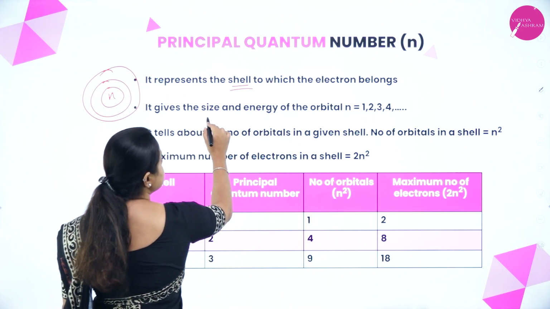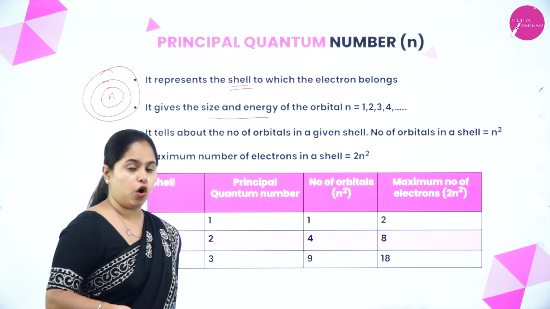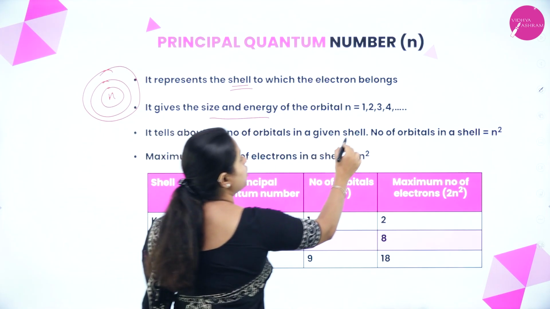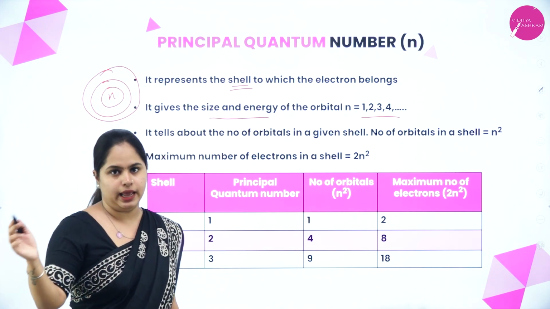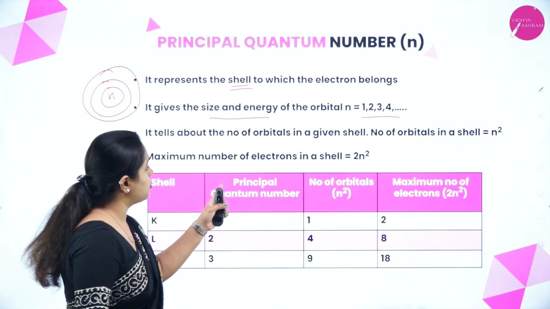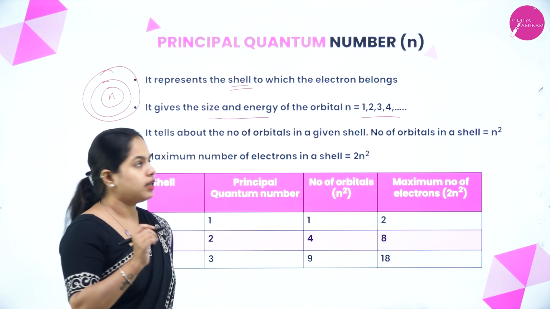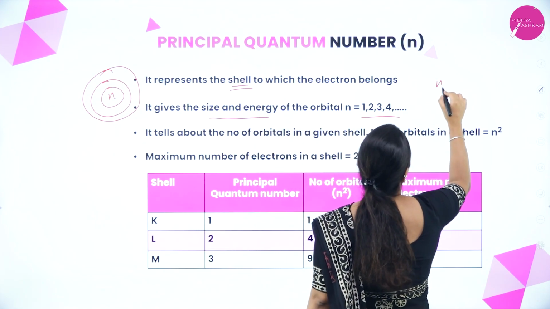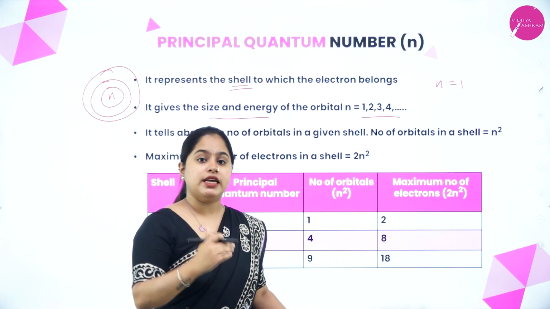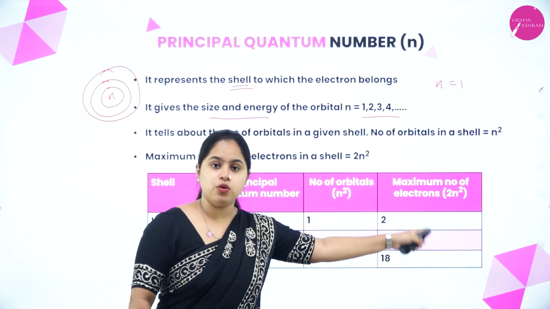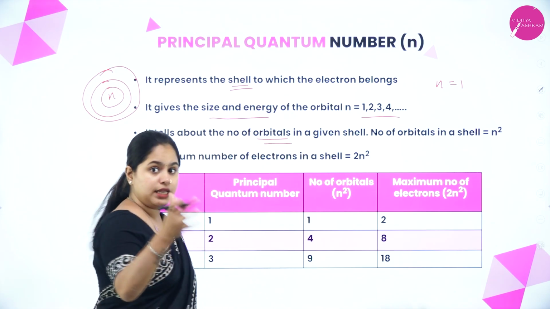We can represent the shell in which the electron is present based on the principal quantum number. It gives the size and energy of the orbital as well. So n is equal to 1, 2, 3, 4, or you can also represent it as K, L, M, N. It also tells about the number of orbitals in a given shell. If n is equal to 1, the electron is present in the first shell. If we know the n value, we can also calculate the number of orbitals in that shell.